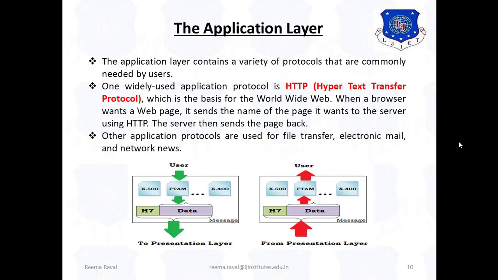Other application protocols are used for file transfer, electronic mail, and network news, which are at the application layer. So these are the different protocols, and the main application protocol used here is HTTP. So these are all the detailed or major roles of each layer. Now let us see one video which will make your concept more clear.